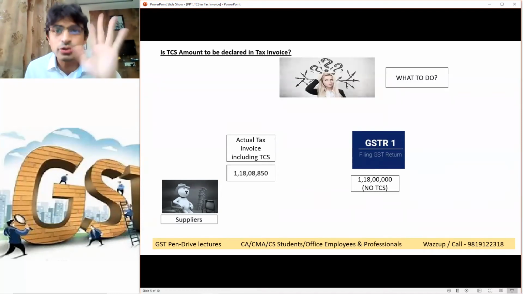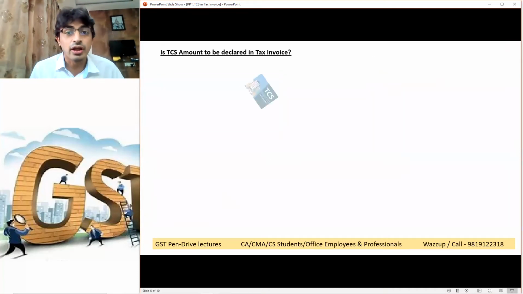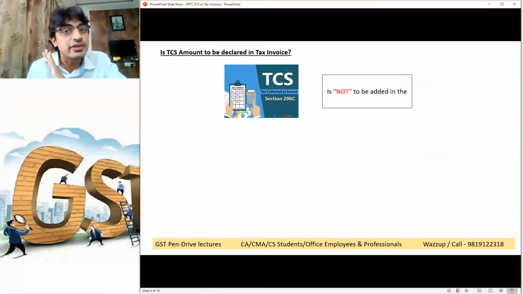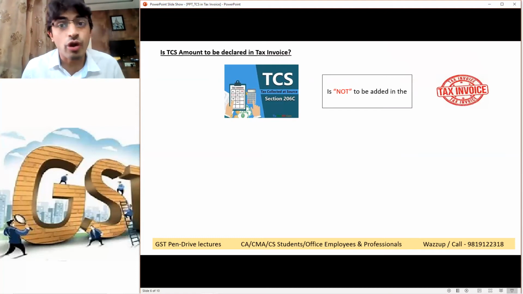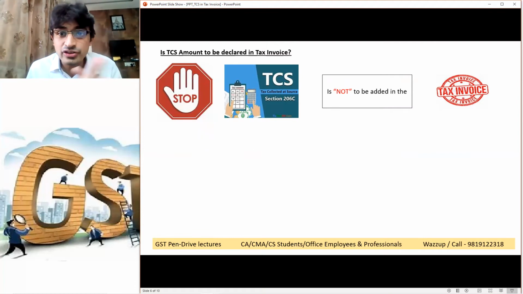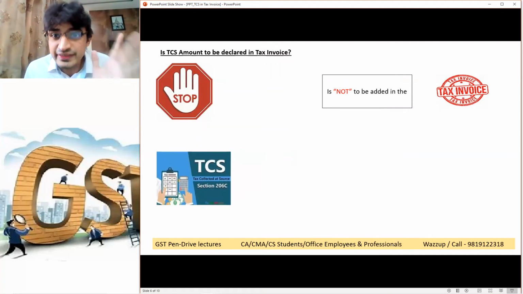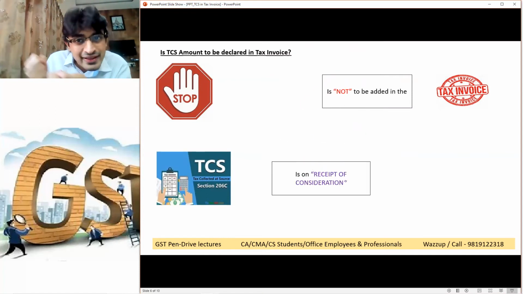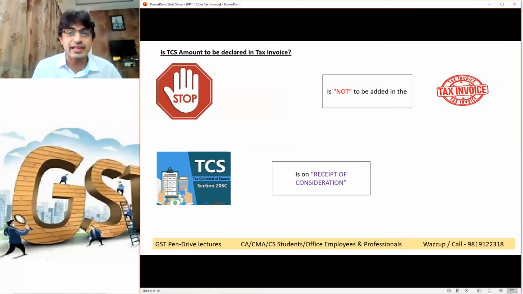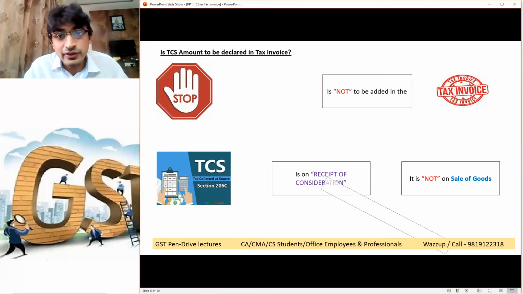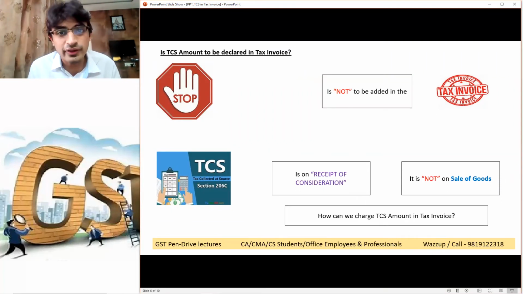How to solve this? I will give you two solutions. As per my view, as per my opinion, TCS is never required to be added in the tax invoice. TCS कभी भी add नहीं करना है tax invoice. Why? Because as per section 206C, TCS is applicable on the receipt of the consideration. जब पैसा मिले above 50 lakh, तब TCS आता है sir. It is never applicable on the sale of goods. So how, as a person, can you charge TCS in invoice? You cannot charge TCS in the tax invoice.